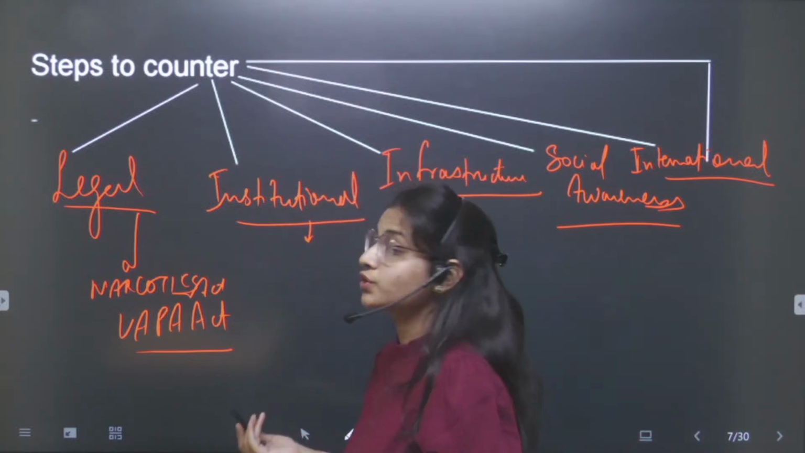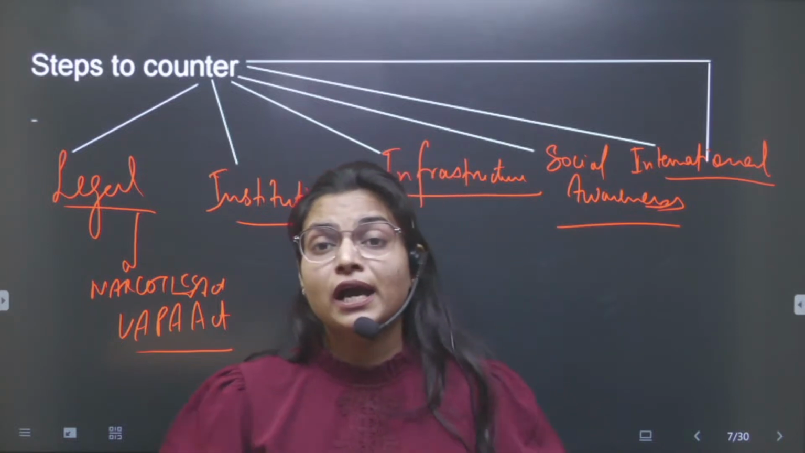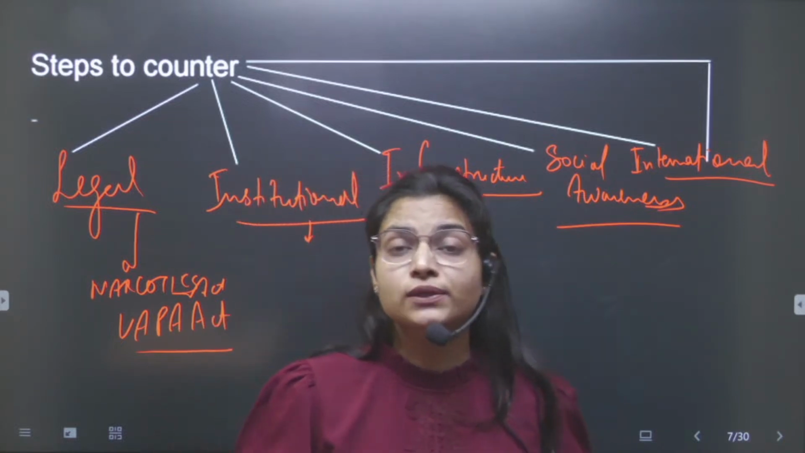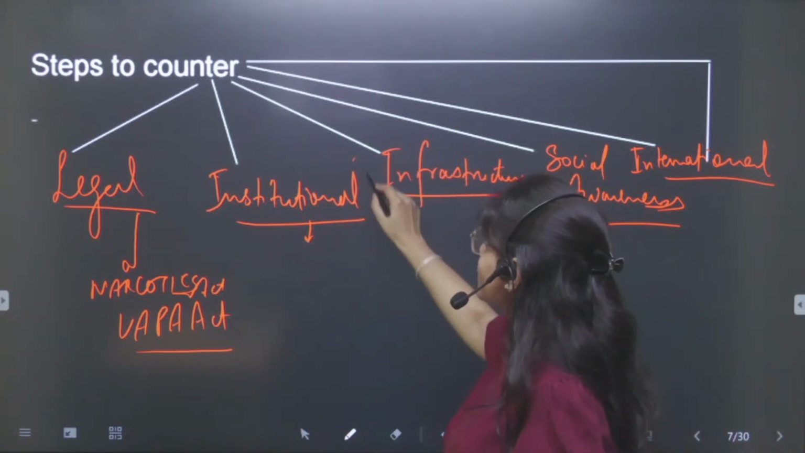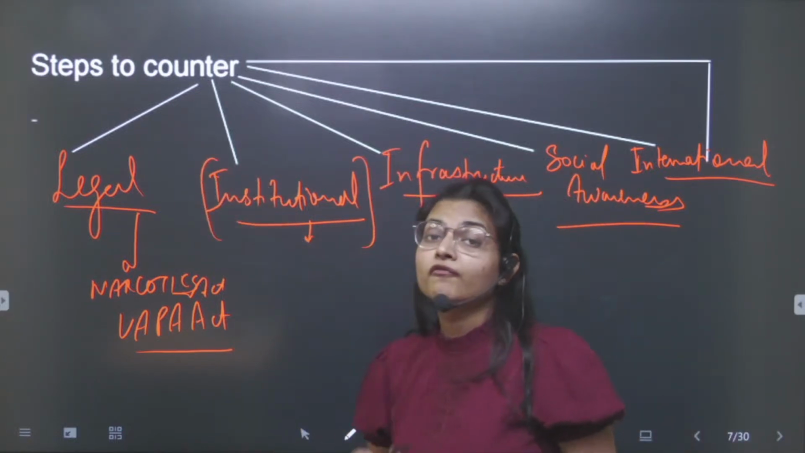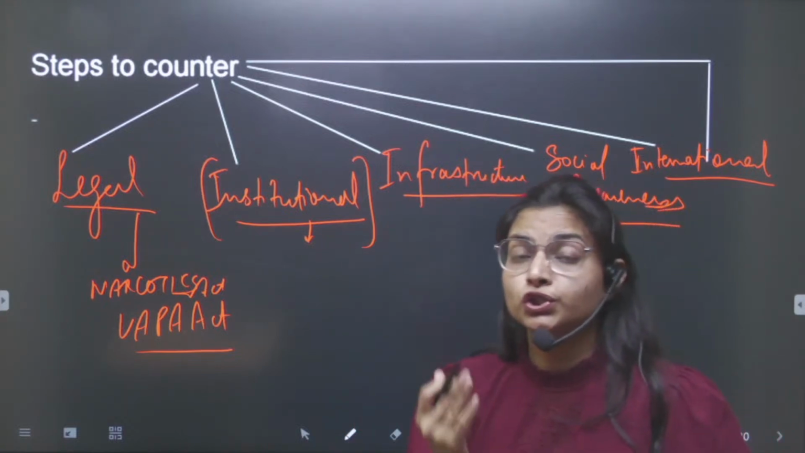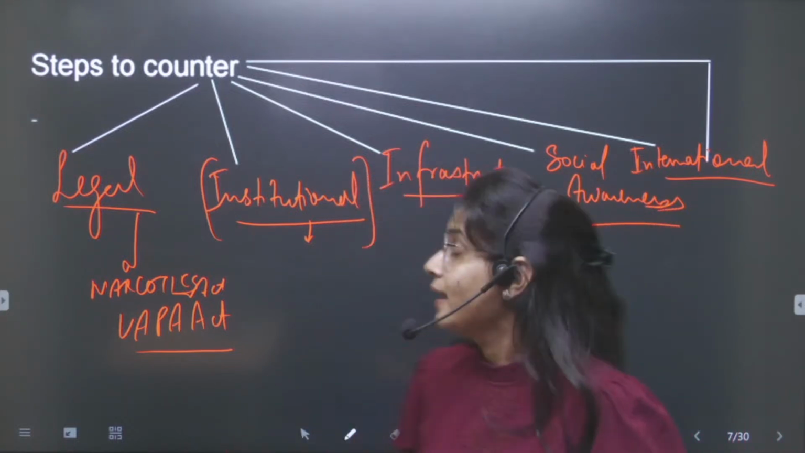There are institutional measures, like for example we have investigative agencies. You can mention the NIA, ED. These are the institutional framework. We have NETRA for the surveillance on the social networking sites as well.